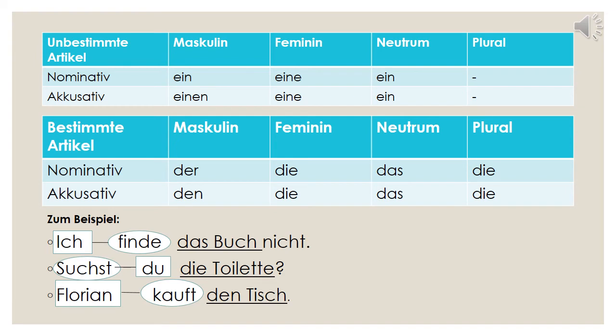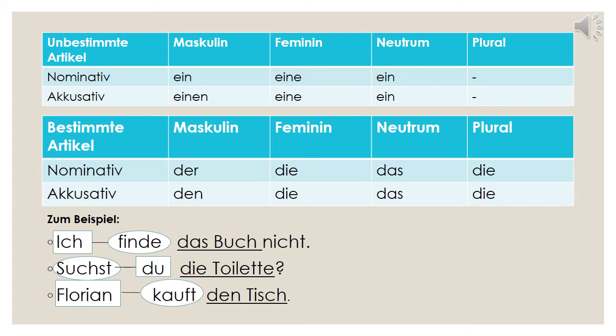Unbestimmter article. We have already seen the second column actually. We have already learned accusative. We have not learned nominative. Why? Because haben was the verb when we used it. Ich habe einen Bruder. Ich habe eine Schwester. So we learned the accusative article endings in the first chapter. But now we need to know that at that time it was the object of the sentence. That is why we used einen, eine and ein.